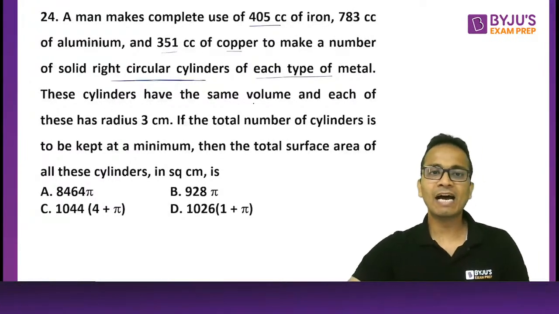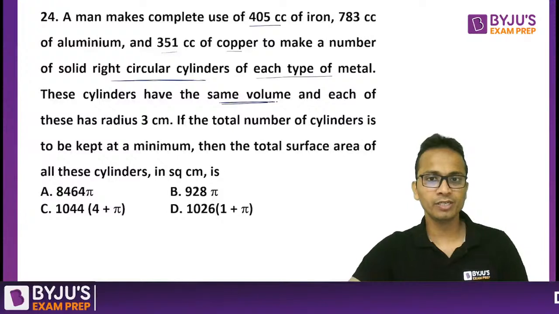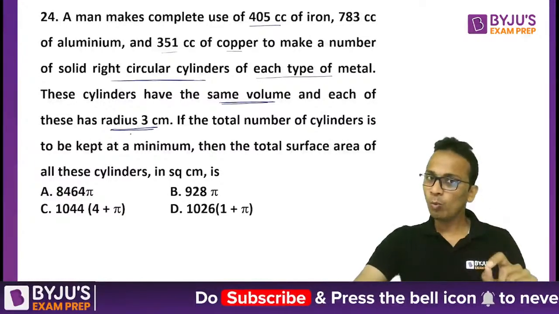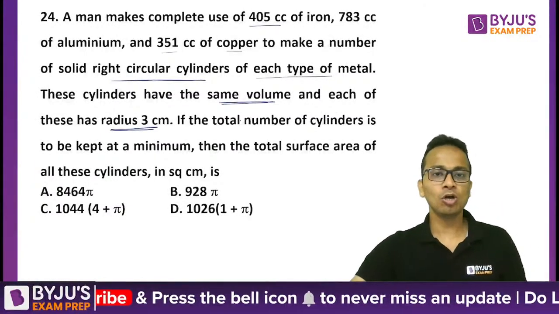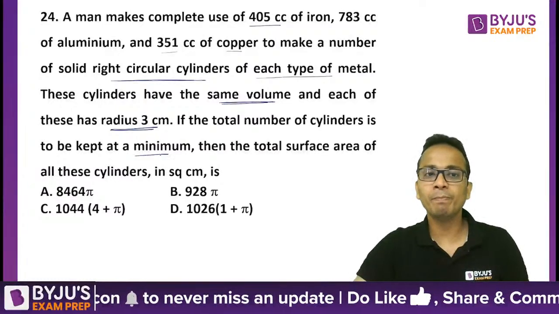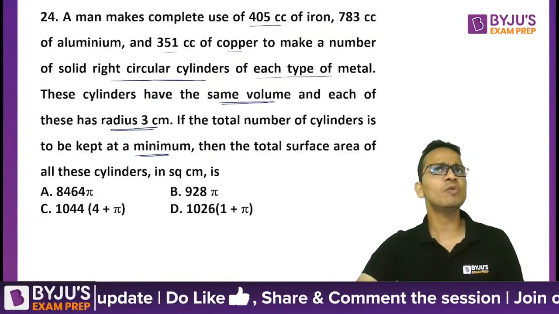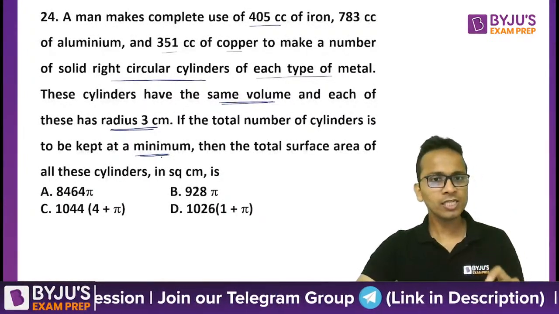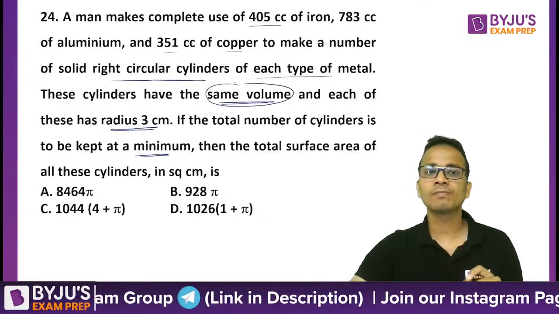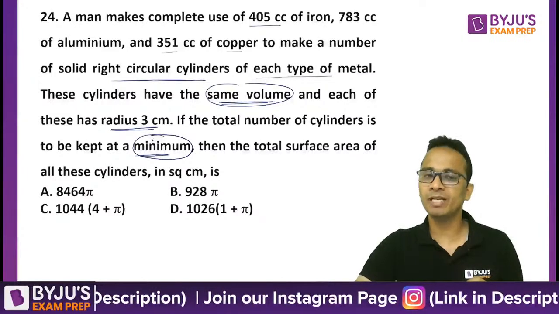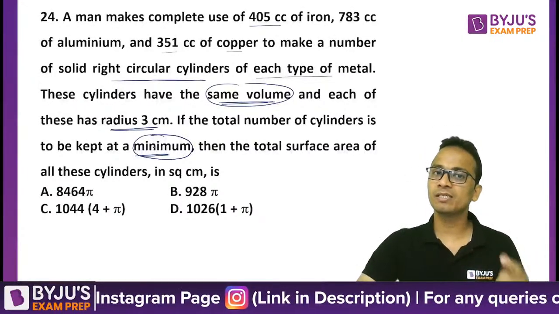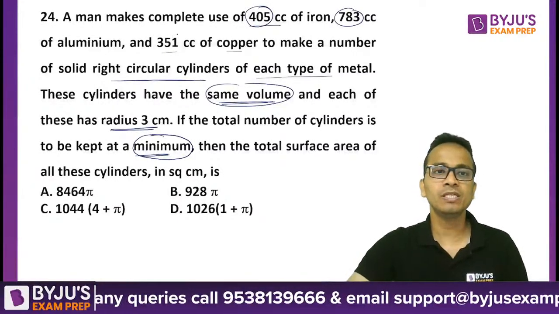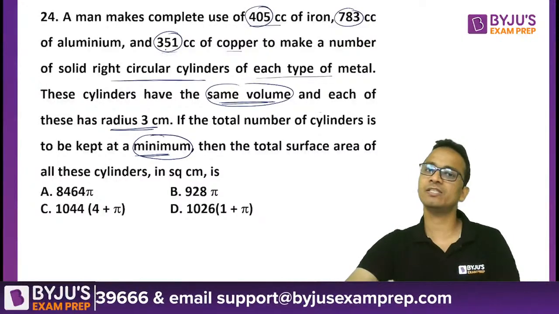Okay, now these cylinders have to be of same volume. This is important, and each of these has a radius of 3 centimeters. Equal volumes, radius of 3 centimeters. Also, total number of cylinders has to be kept minimum. So we have to minimize the number of cylinders. That means we'll have to maximize the volume of each cylinder. All the cylinders should have equal volumes and we have to keep the number of cylinders minimum. That means we'll have to maximize the volume. So that maximum volume of each of the cylinders has to be the highest common factor of these three numbers.